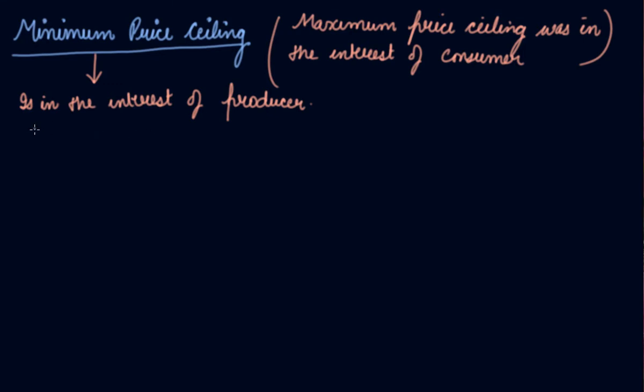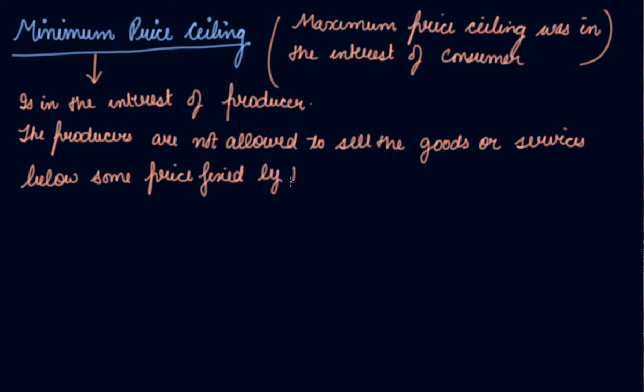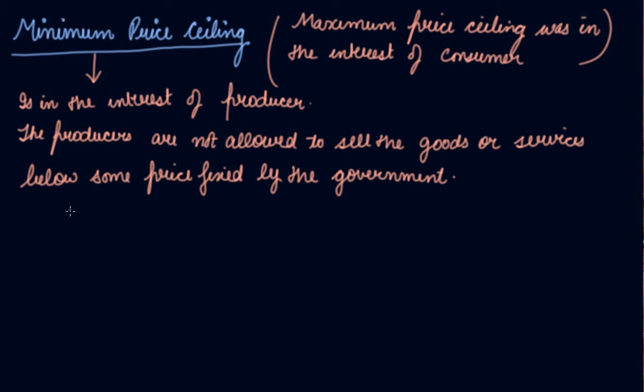In this, the producers are not allowed to sell the goods or services below some price fixed by the government. See, let's see with the help of example.